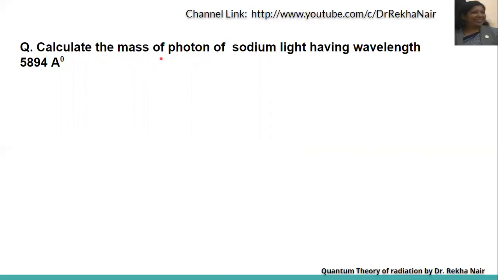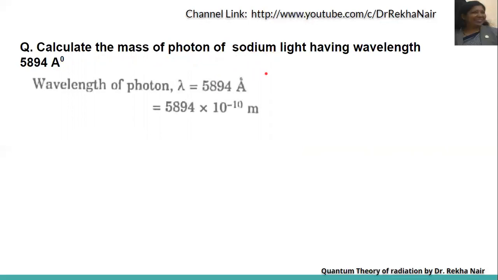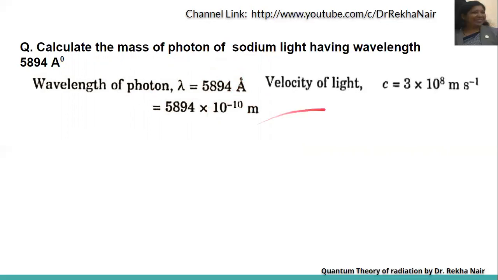So here we are calculating the mass of a photon of sodium light, which has a wavelength of 5894 angstrom. The wavelength is given as 5894 angstrom, which means it is multiplied by 10 to the power of minus 10 meter. Velocity of light, we know, is 3 into 10 to the power of 8 meter per second. Here we are considering everything in terms of meters and meters per second.